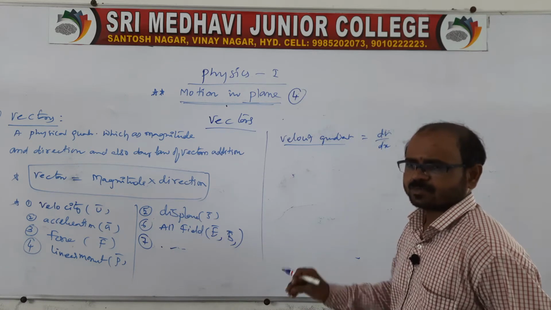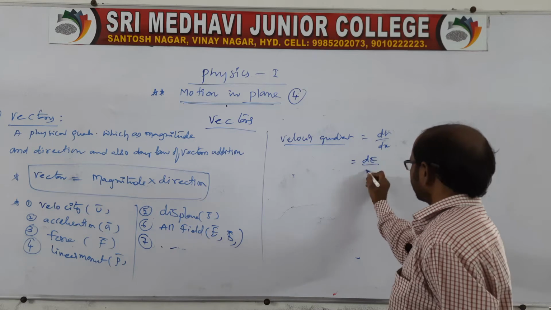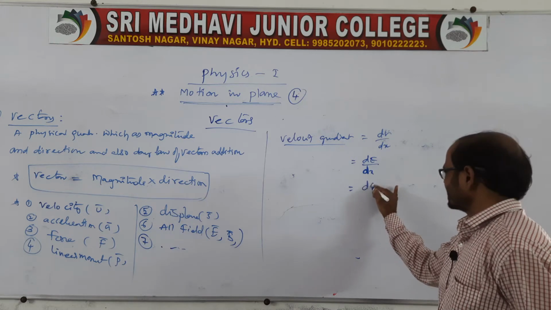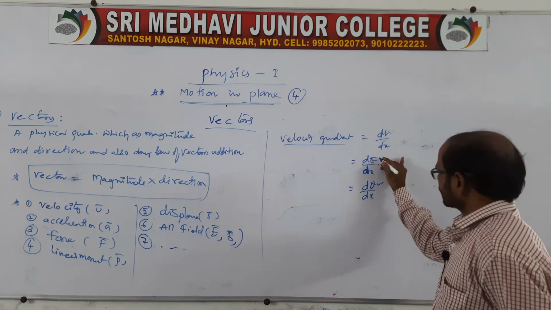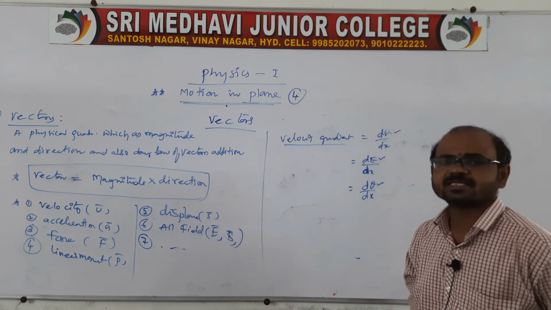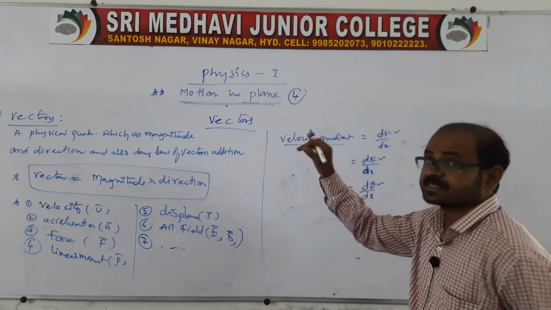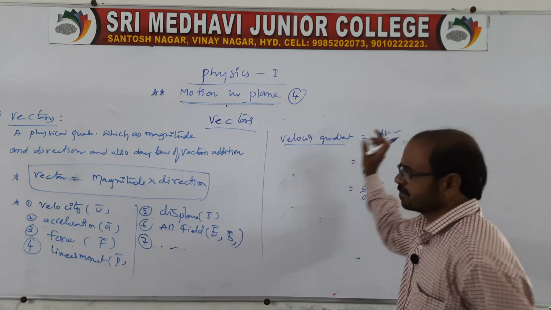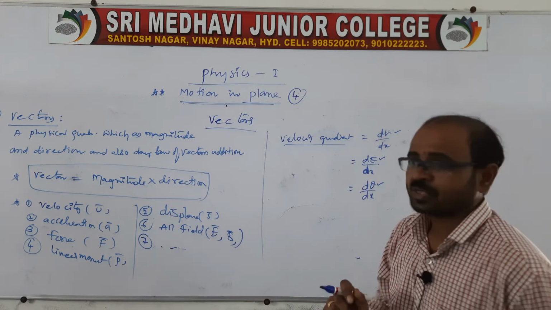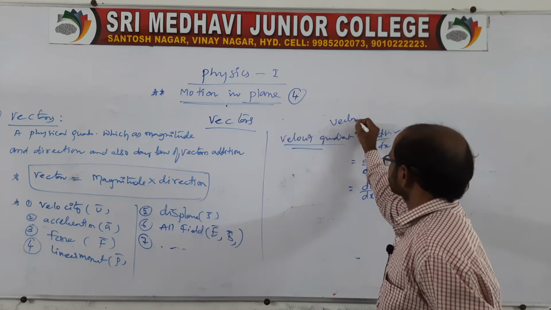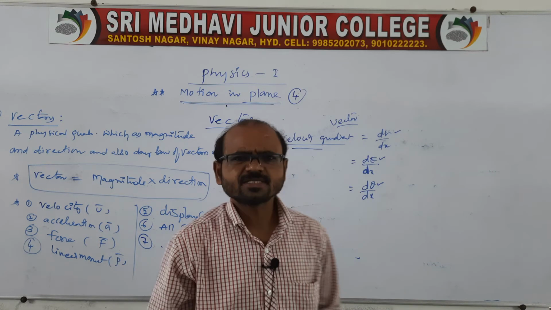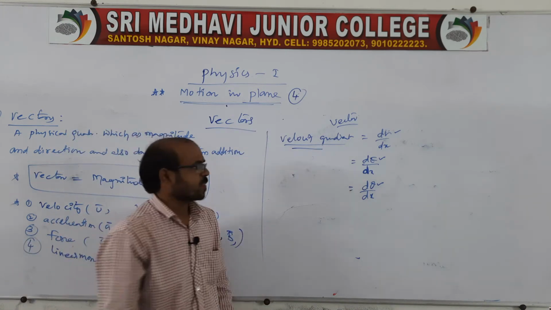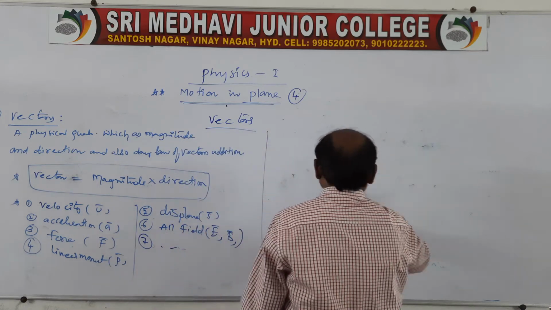Energy gradient is dE by dx, and the variation in distance is common. Temperature gradient is d theta by dx. The change in a quantity divided by the change in distance, we call that a gradient. That all comes under vectors. This is also very important, because temperature is a scalar, whereas the temperature gradient is a vector. So all gradients come under vector only.